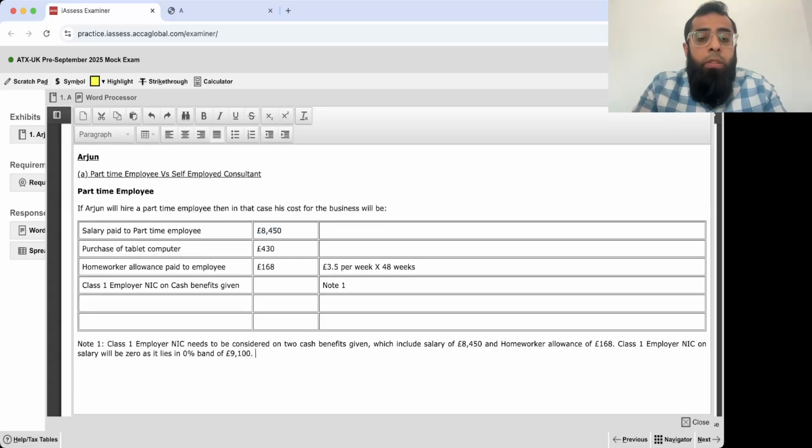Home worker allowance is an exempt benefit as it is less than the exemption limit of 6 pounds per week. Arjun is paying 3.5 pounds per week. So no class 1 employer NIC on an exempt benefit.